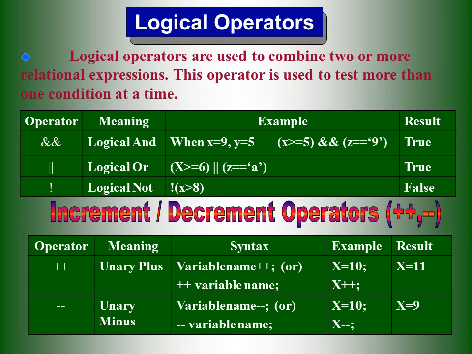Then logical operators. We have the logical operators for checking two or more conditions in a single statement. Similar operators are also available in C programming, and the same operators we also have in C++ programming. See the logical operators: and, or, not. These can be used to check 2 or more conditions in a single statement itself. And the increment and decrement operators, unary plus and unary minus, increment the given value by 1 or decrement the given value by 1 based on the symbol.